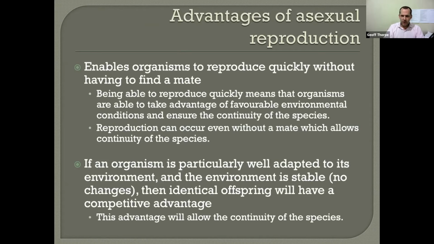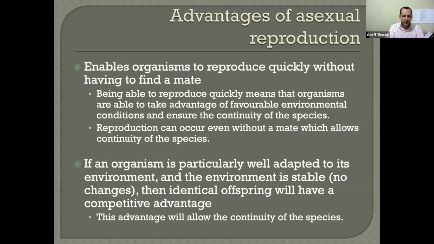Okay, so the advantages of asexual reproduction. It enables organisms to reproduce very quickly without having to find a mate. Being able to reproduce quickly means they're able to take advantage of favorable environmental conditions to ensure continuity of the species. So reproduction can occur even without a mate, which allows the continuity of the species. They don't have to expend energy or time or effort or risk predation, risk negative consequences by having to find a mate. They can just get on with it.